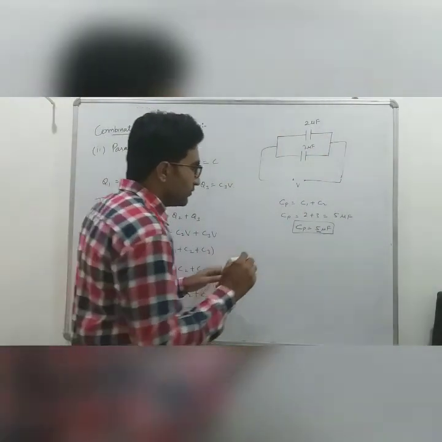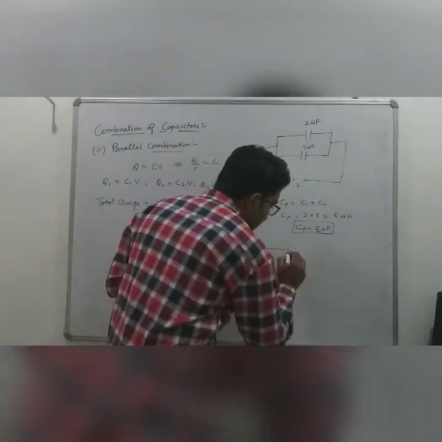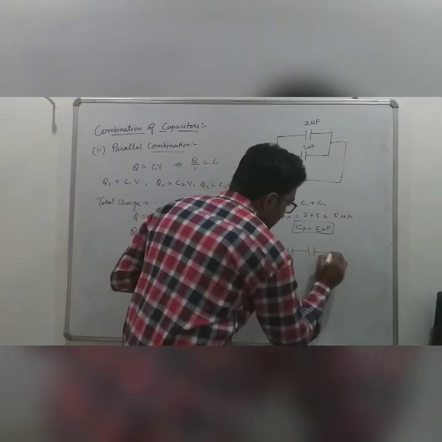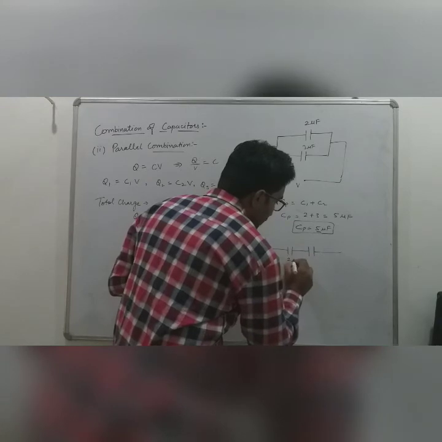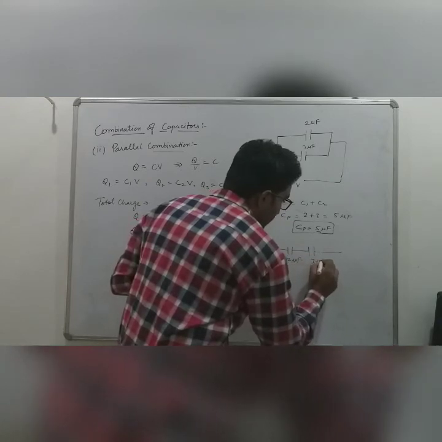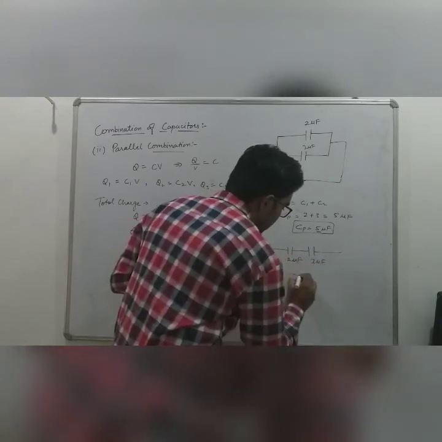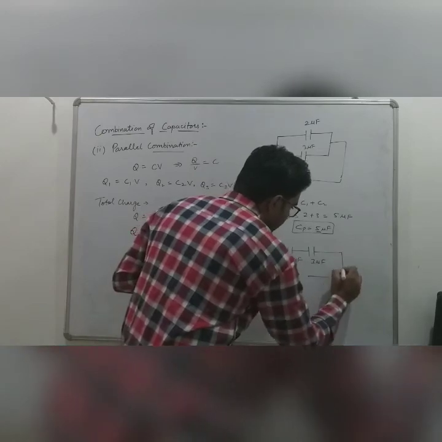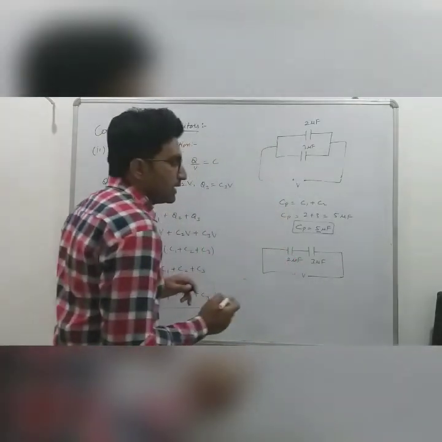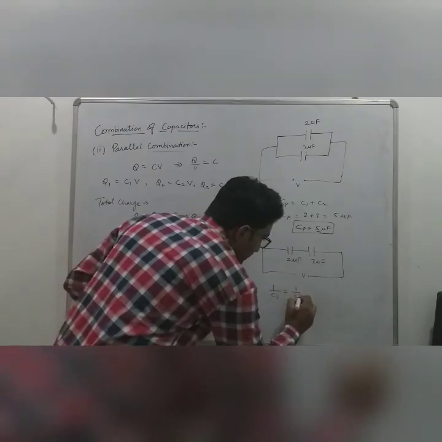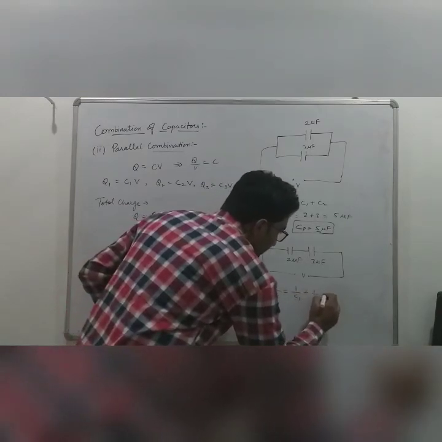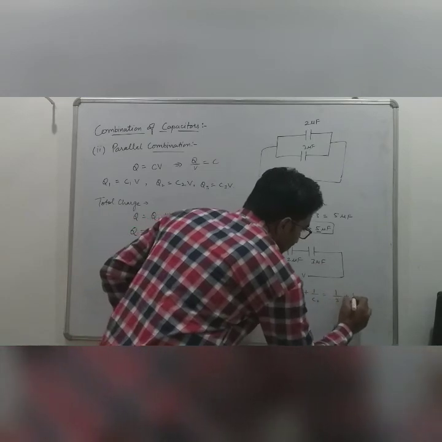On the other hand, if these same two capacitors, 2 microfarad and 3 microfarad, were present in another circuit in series and attached to some potential V, then 1 by Cs will be equal to 1 by C1 plus 1 by C2, which is 1 by 2 plus 1 by 3.